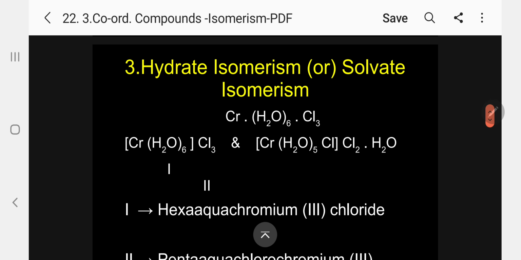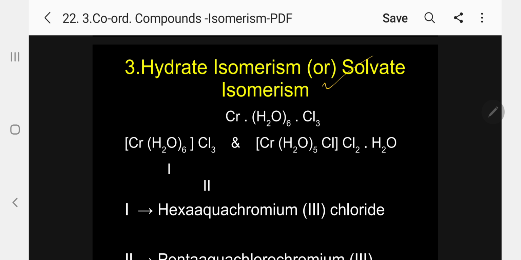Third one, hydrate isomerism or solvate isomerism. Solvate is a general formula. Normally water is used as a solvent, so we call it hydrate isomerism. Here, keeping water as the solvent, that's why we are calling it hydrate isomerism. Instead of water, if you use any other solvent, we will call it solvate isomerism.